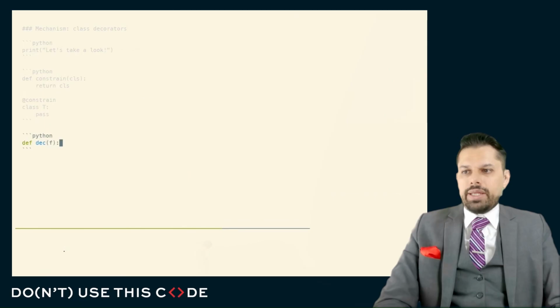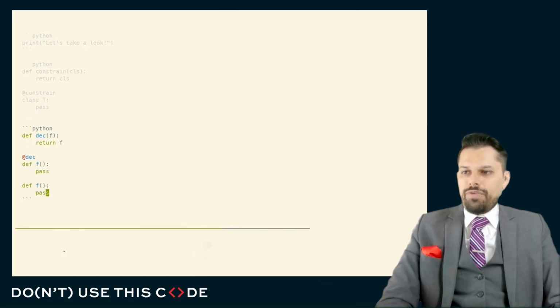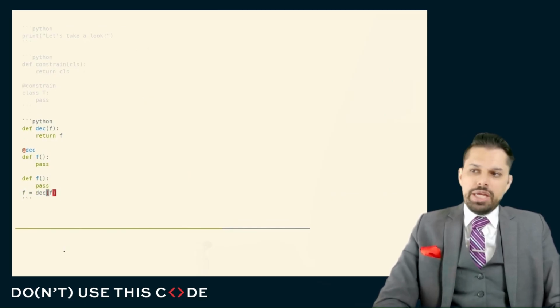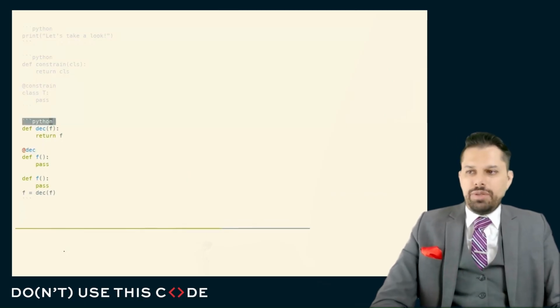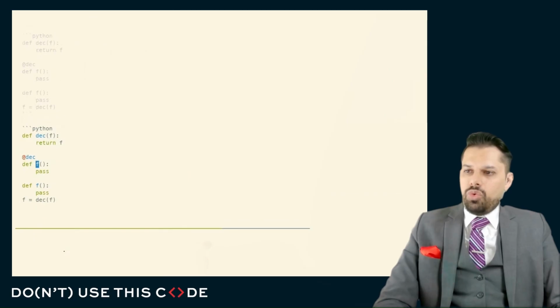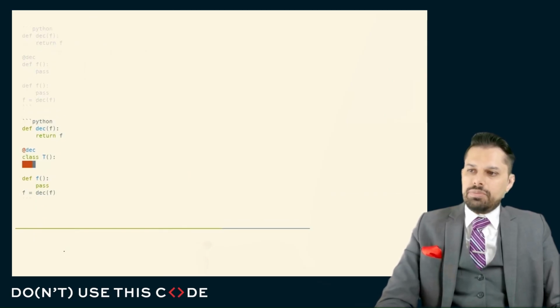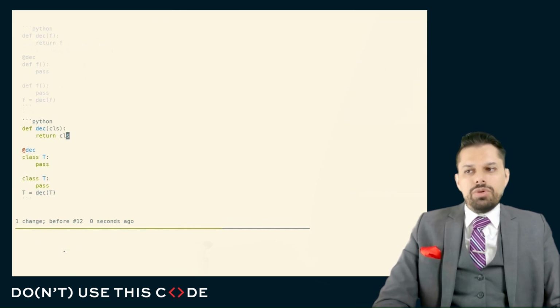Here, if we have a decorator that looks like this, applied to a function, we know, and we're more or less guaranteed, that these lines of code here are equivalent to the following. It really is just turning an f equals dec(f), a name binding, plus a function call into a single line of code that looks like this, that's placed slightly differently. In a very similar sense, if we do this on a class, well, basically, we're getting the same thing. Here, there really is no major difference.